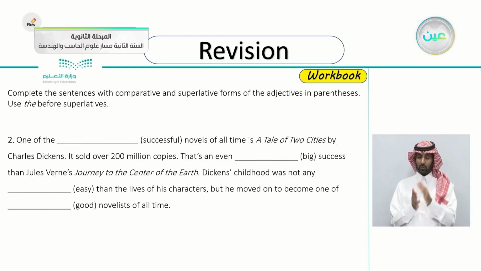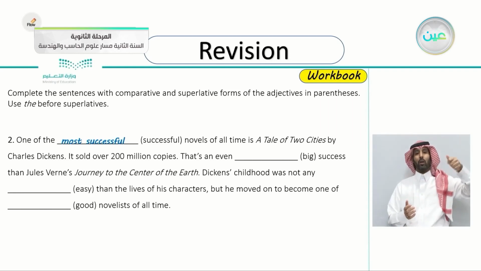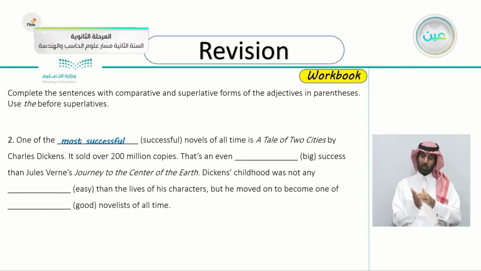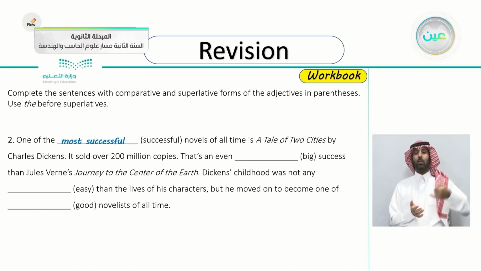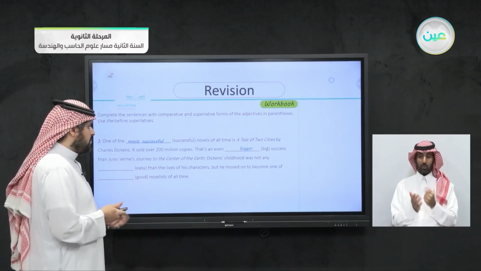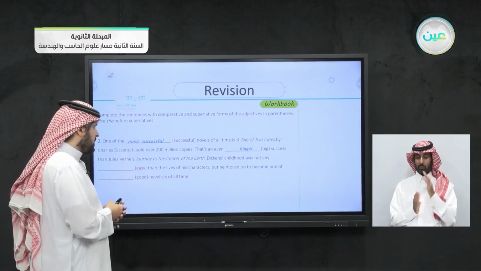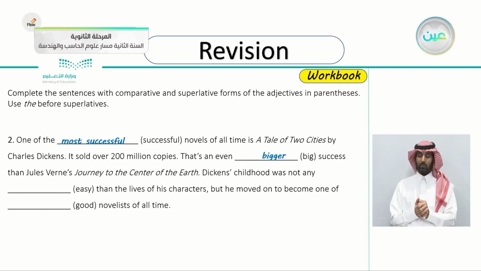The second one, one of the successful novels of all time is one of the what? All time. Yes, one of the most successful novels of all time is A Tale of Two Cities by Charles Dickens. It sold over 200 million copies. That's an even big success than Jules Verne's Journey to the Center of the Earth. So he's comparing two novels now. Yes, bigger, that's even bigger success than Jules Verne's Journey to the Center of the Earth.